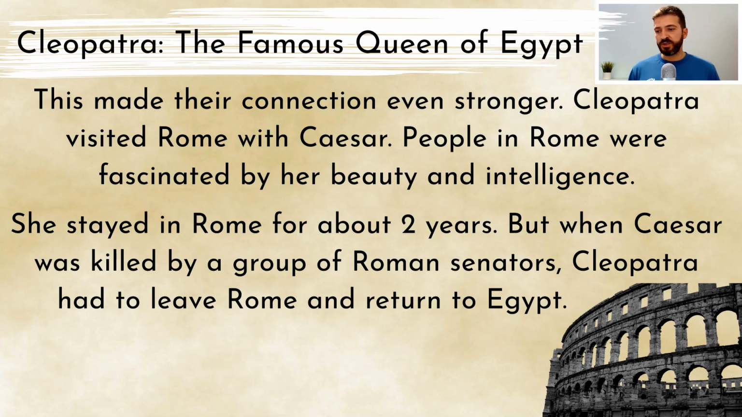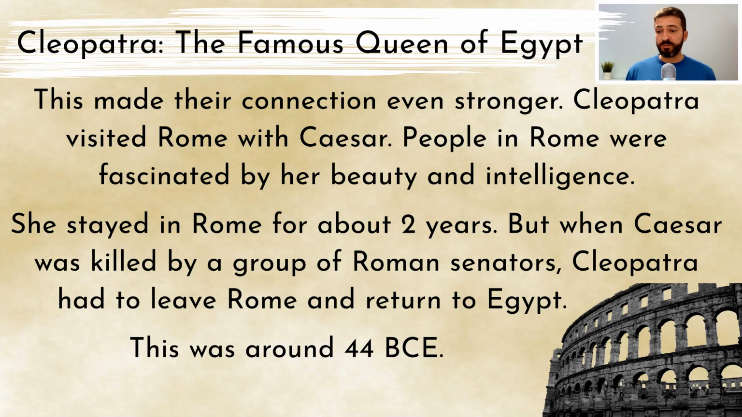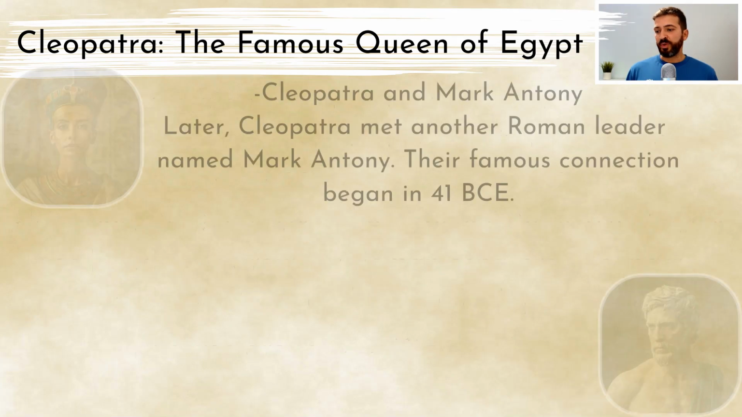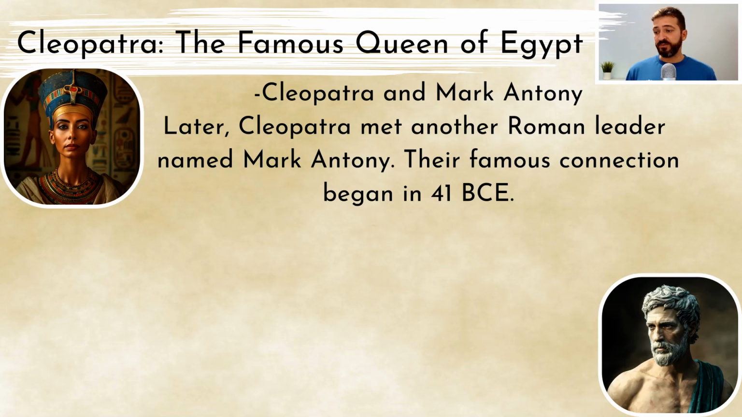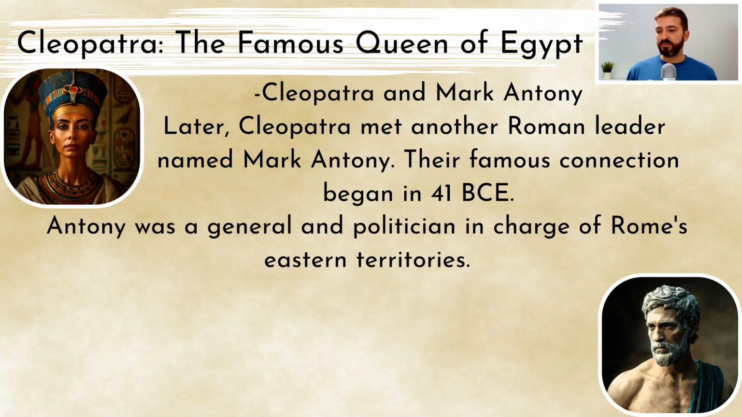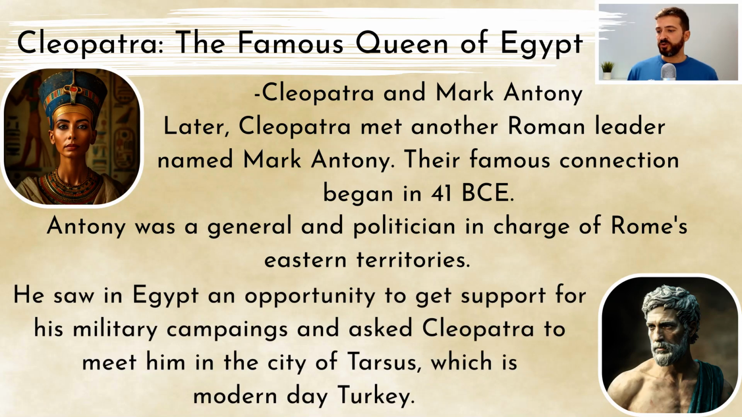But when Caesar was killed by a group of Roman senators, Cleopatra had to leave Rome and return to Egypt. This was around 44 BCE. Cleopatra and Mark Antony. Later, Cleopatra met another Roman leader named Mark Antony. Their famous connection began in 41 BCE. Antony was a general and politician in charge of Rome's eastern territories. He saw in Egypt an opportunity to get support for his military campaigns, and asked Cleopatra to meet him in the city of Tarsus, which is modern-day Turkey.